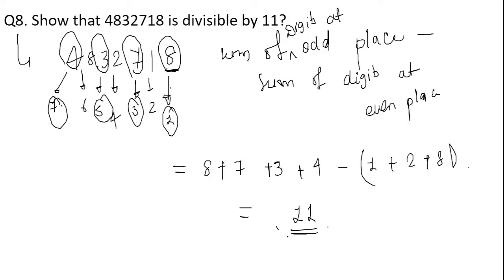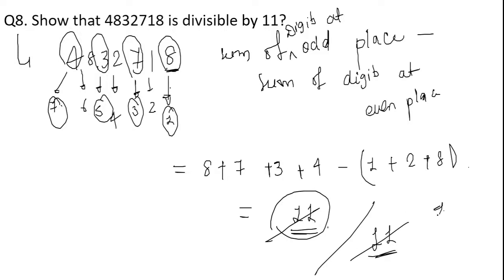So what number are we getting here? 11. Now check whether this subtraction of the sum of odd places and sum of even places is divisible by 11 or not. Yes, it is divisible by 11. Hence we can say that the whole number is divisible by 11. Got it? We have already learned this. We are just summarizing those things in the form of questions.